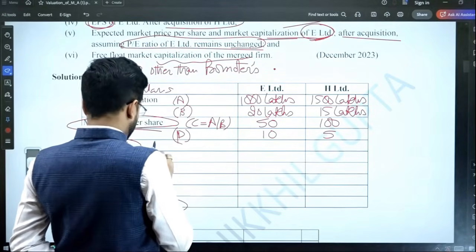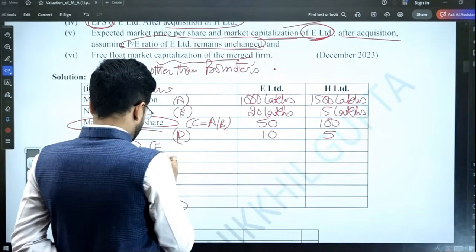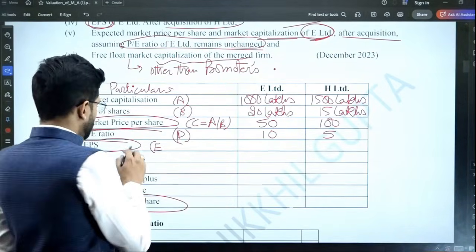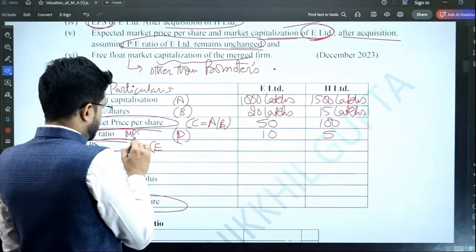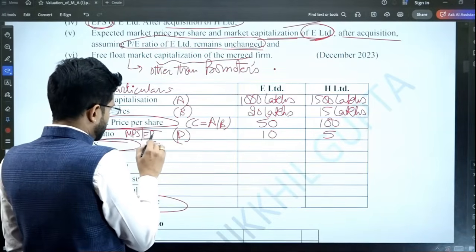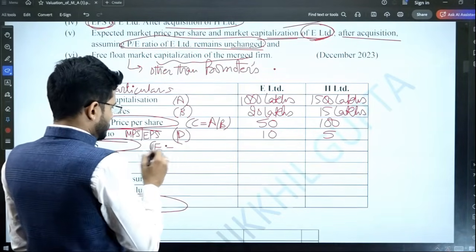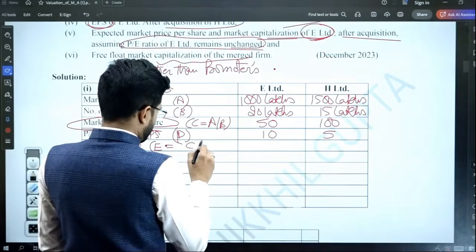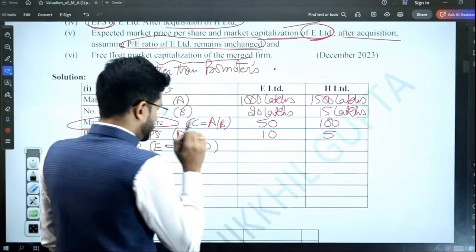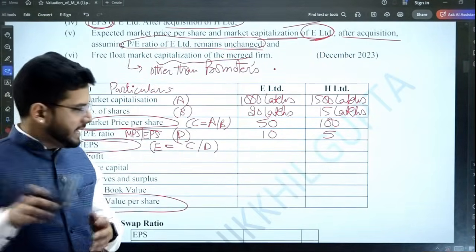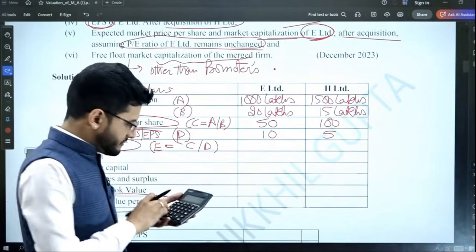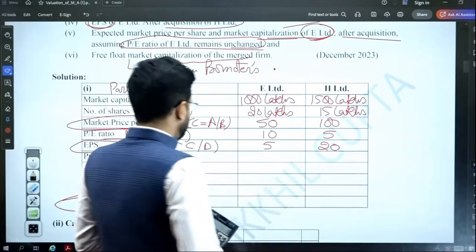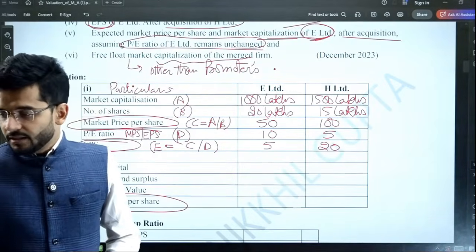This is D. So E is equal to... P/E ratio is equal to MPS over EPS. So E will be MPS over P/E ratio. 50 divided by 10, 5. And 20 is the EPS of H Limited.